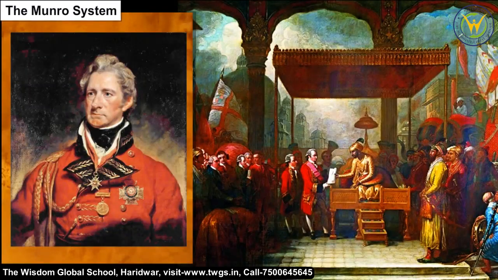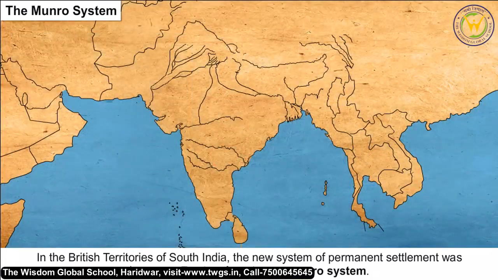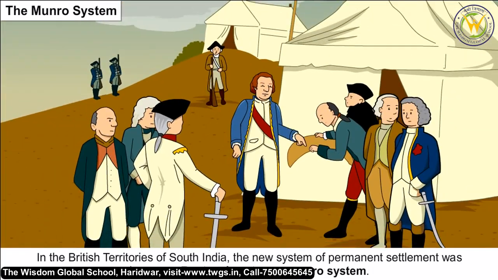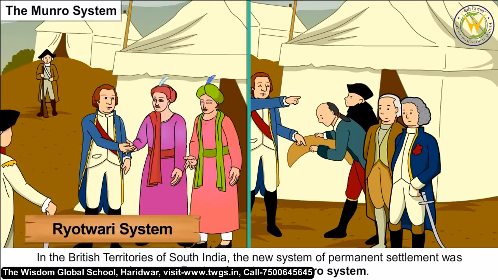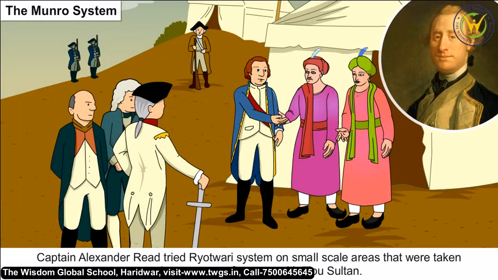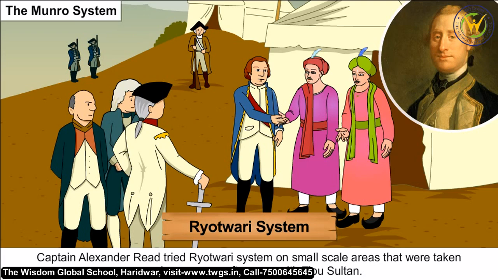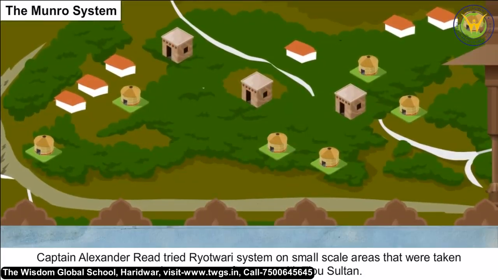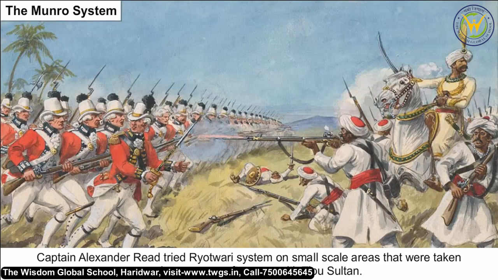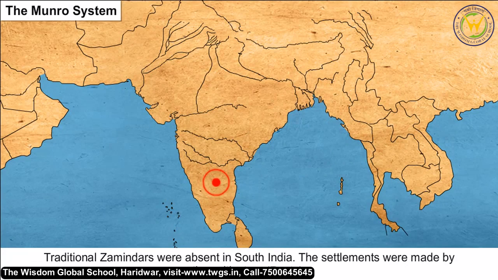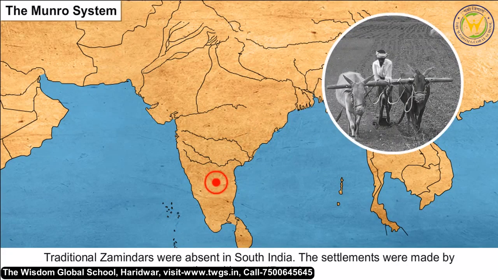The Munro System. In the British territories of South India, the new system of permanent settlement was known as Ryotwari System or Munro System. Captain Alexander Reid tried the Ryotwari system on small-scale areas that were taken over by the company after wars with Tipu Sultan. Traditional zamindars were absent in South India. The settlements were made by the cultivators, ryots.